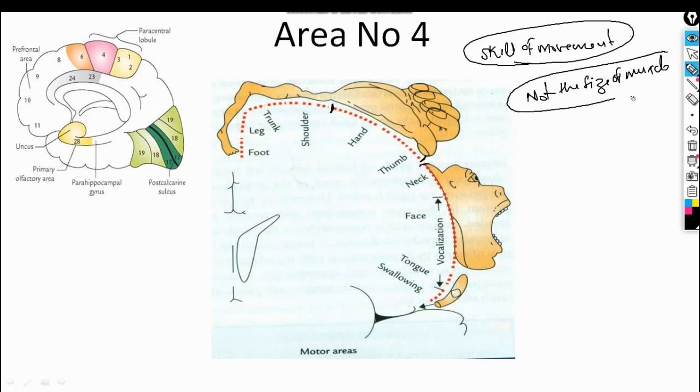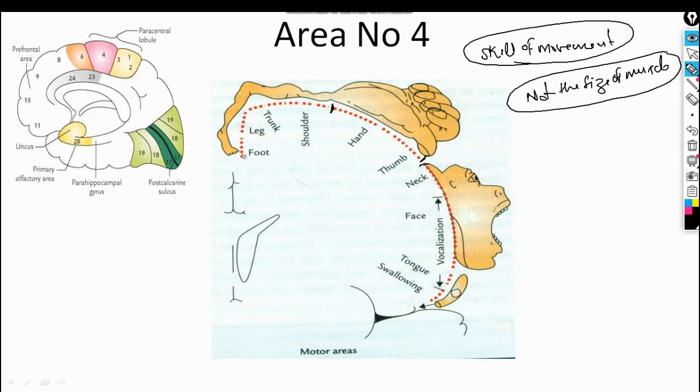It means, say for example, this region of the hand and thumb is more skilled, it requires more movement, so it occupies more area. Clear? So say this region in area number 4 on its medial aspect, the lower limb, has less movement, it is a less skilled area.